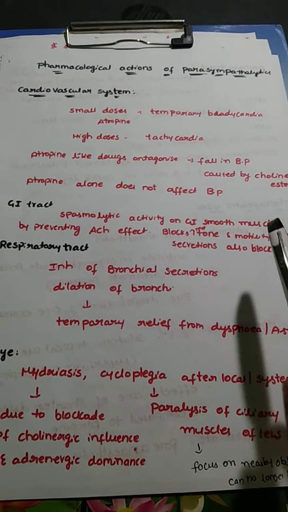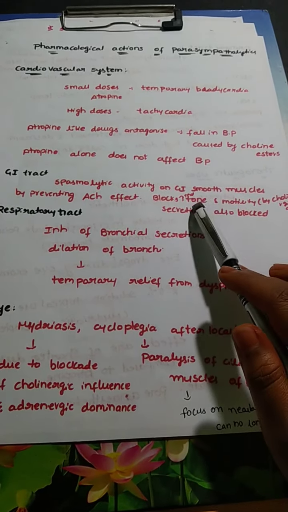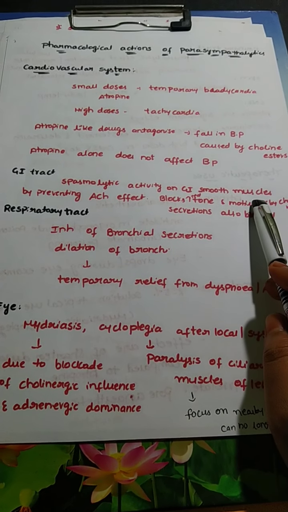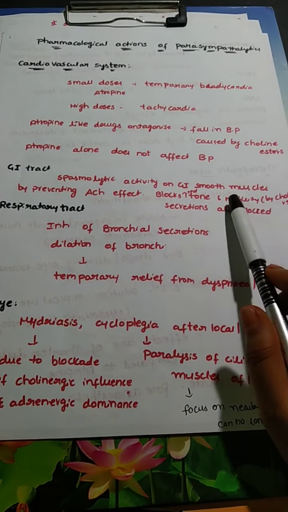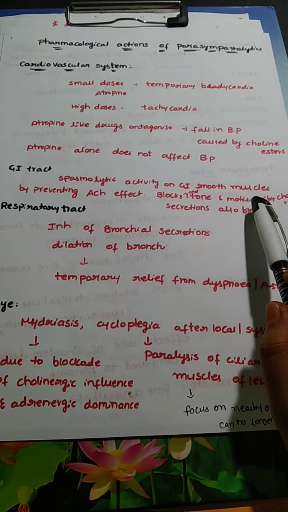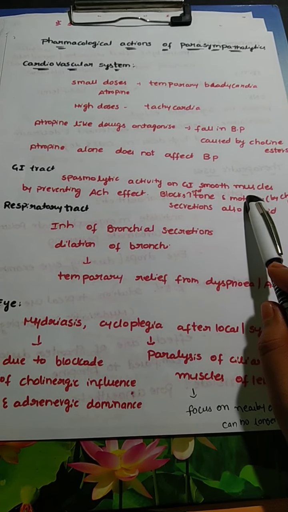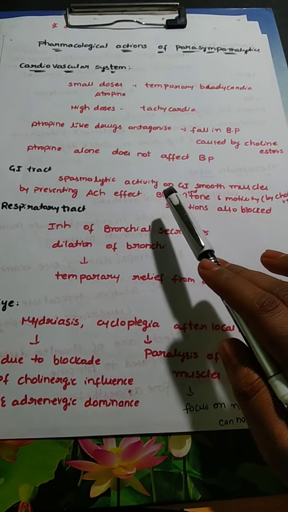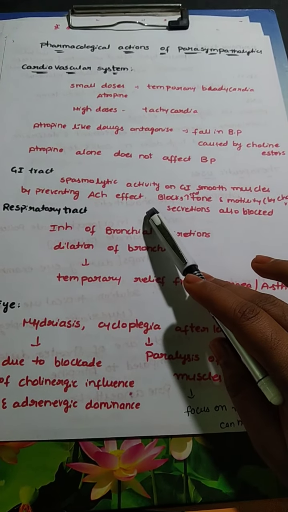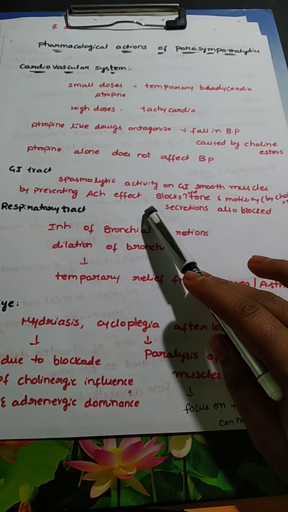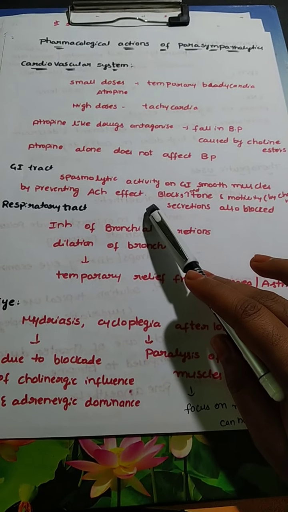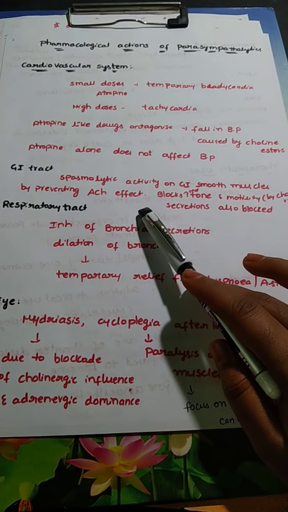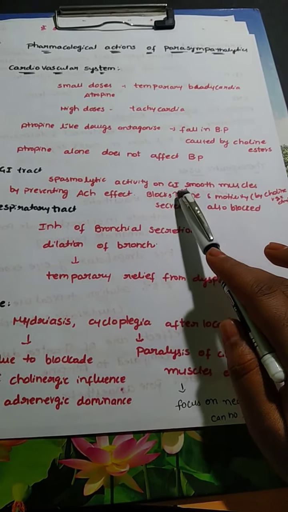And coming to the GI tract, it has spasmolytic activity on GI smooth muscles. Spasmolytic activity means relief from the spasms of smooth muscles. As it causes spasmolysis, it decreases the contractions of smooth muscles. This spasmolytic effect is mainly due to antagonism of the contracting effect of acetylcholine. These drugs act opposite to cholinergic agents, as they prevent acetylcholine effect.